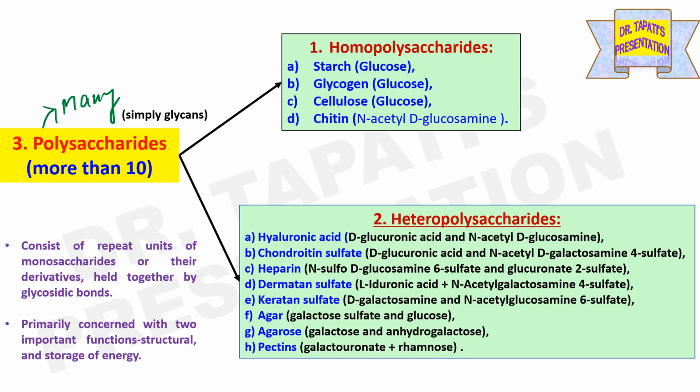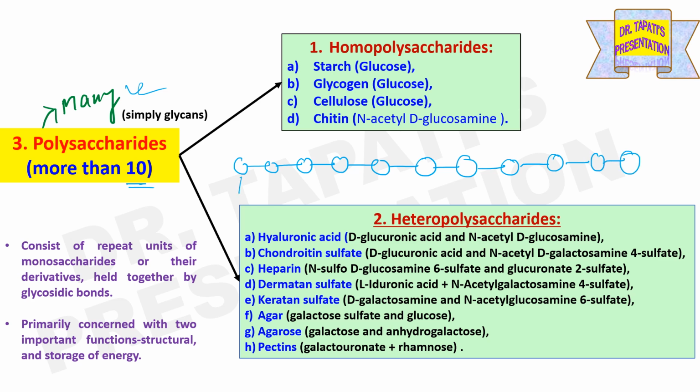The third type of carbohydrate is polysaccharide. Poly means many. That means polysaccharides are composed of many monosaccharides, mainly more than 10 monosaccharides present in a single polysaccharide. Suppose this is one polysaccharide; within it, more than 10 monosaccharides are present. So these beads are monosaccharides. So monosaccharides are the building blocks of polysaccharides.